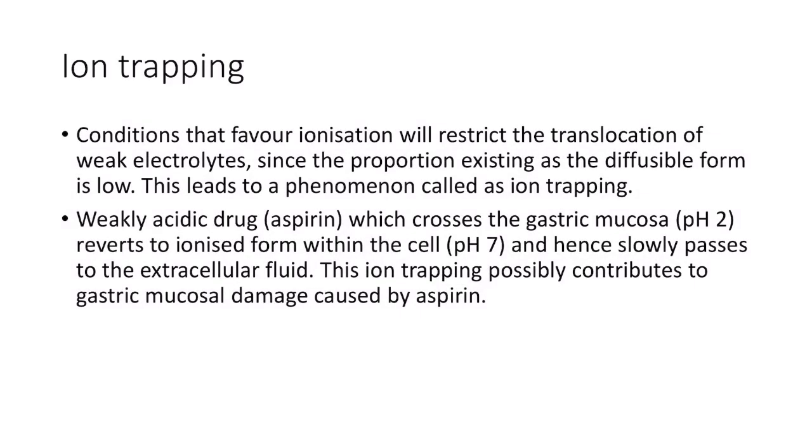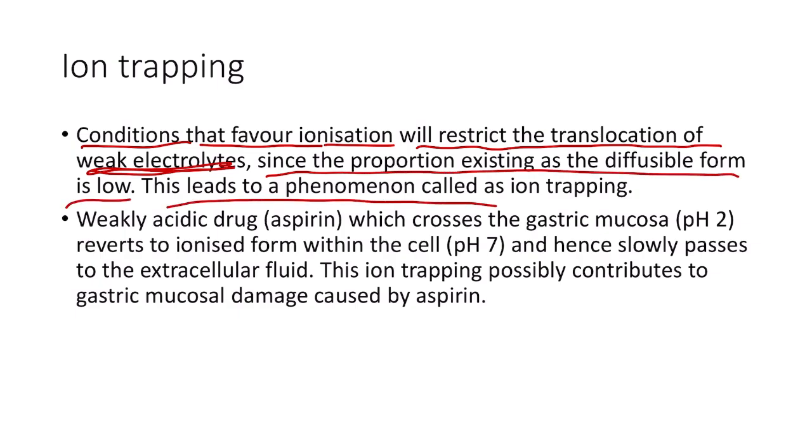Now coming to the phenomenon of ion trapping. Conditions that favor the ionization will actually restrict the translocation of the weak electrolytes, that is weakly acidic or weakly basic drugs, since the proportion existing as the diffusible form is low. So this leads to a phenomenon which is called ion trapping. That is, if the weak electrolyte, that is the weakly acidic drug or the weakly basic drug, is converted into an ionized form, then it will not easily diffuse through the cell membrane. As a result, it will accumulate in that particular cell, which leads to a phenomenon called ion trapping, because the ionized form is trapped in that particular cell.